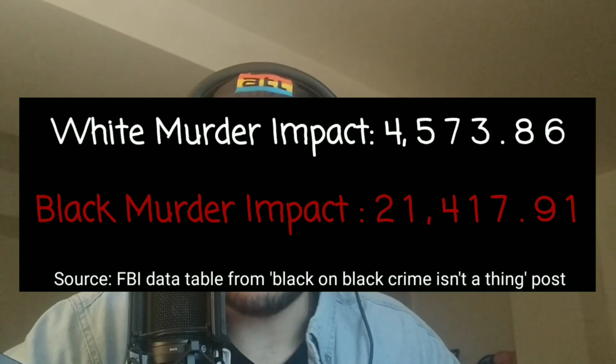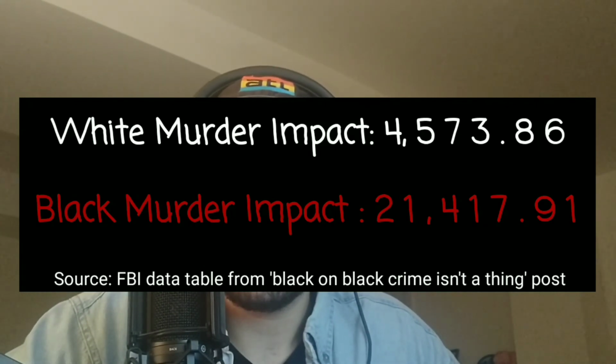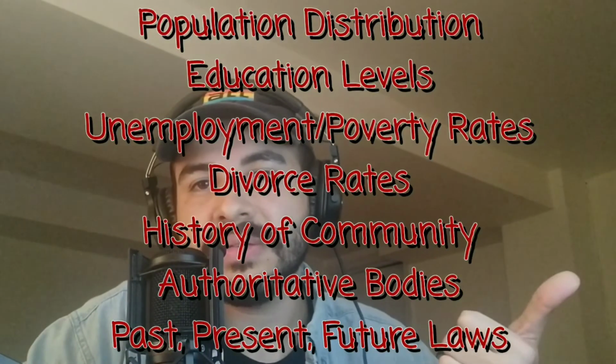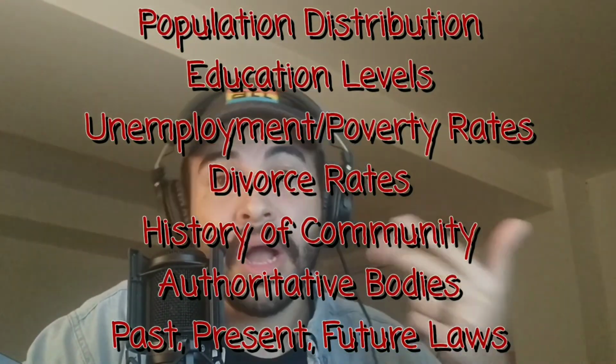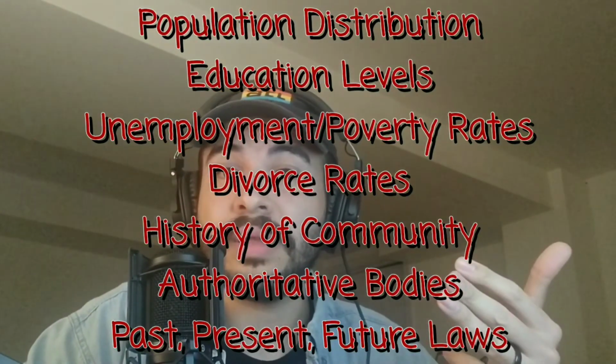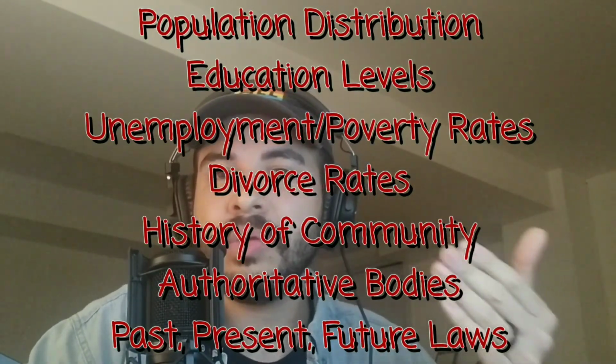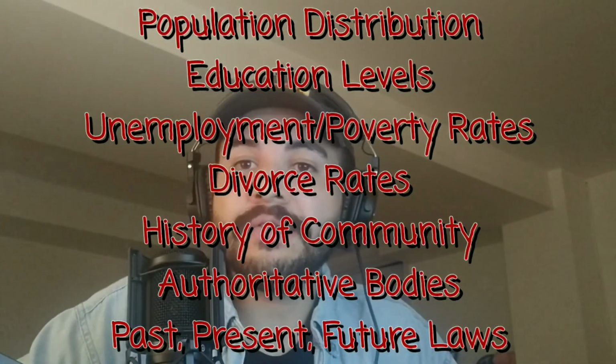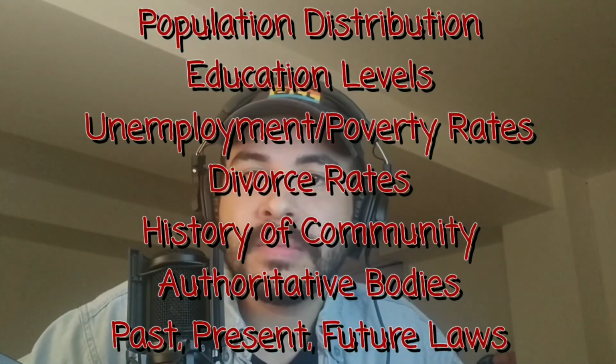Why are these numbers so different? What is happening in these communities? Why is nobody looking at the context? Population sizes, education level, unemployment rates, divorce rates, the history of these communities, authoritative bodies, past, present, and future laws.